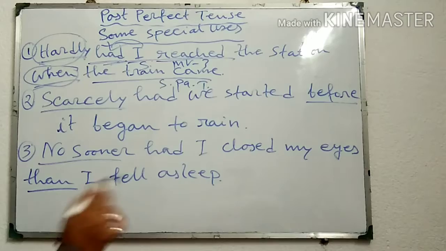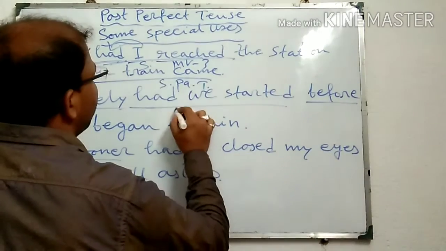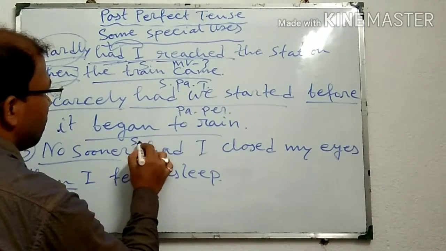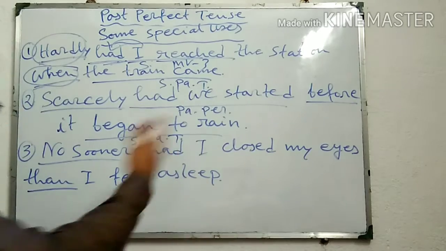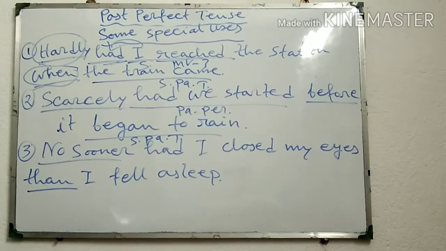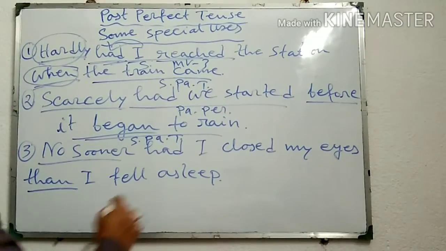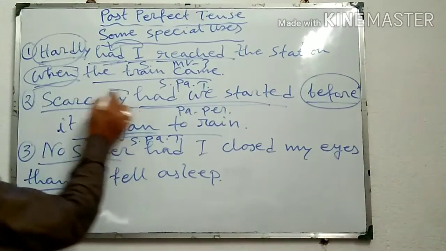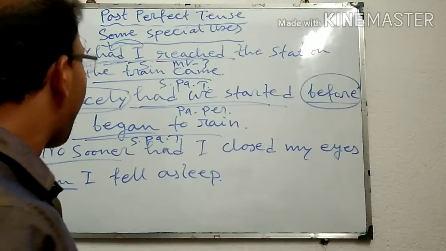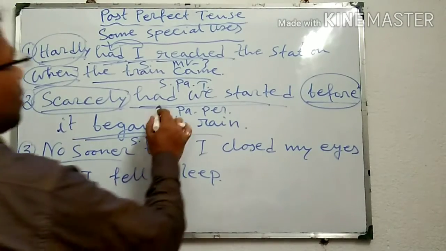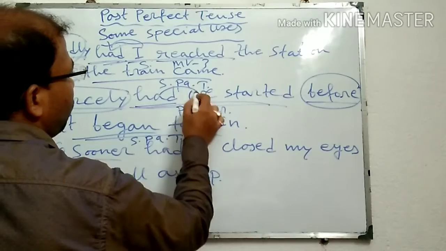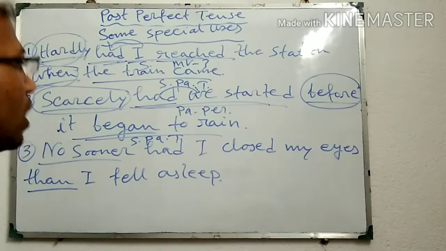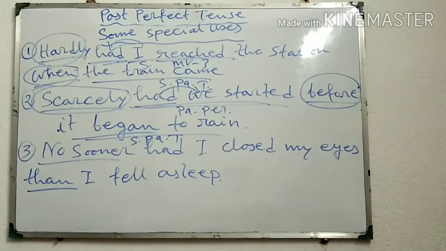Here also note, had we started, it is past perfect tense. Began to rain, it is simple past tense, because of the latter action. And before simple past tense we should use before, and before past perfect tense we should use scarcely. And here also note one thing, had is used just before the subject. Similarly, third one, no sooner had I closed my eyes than I fell asleep.